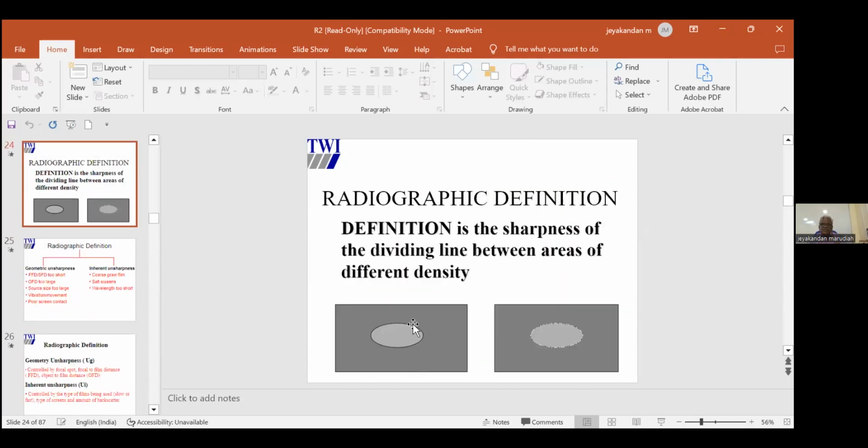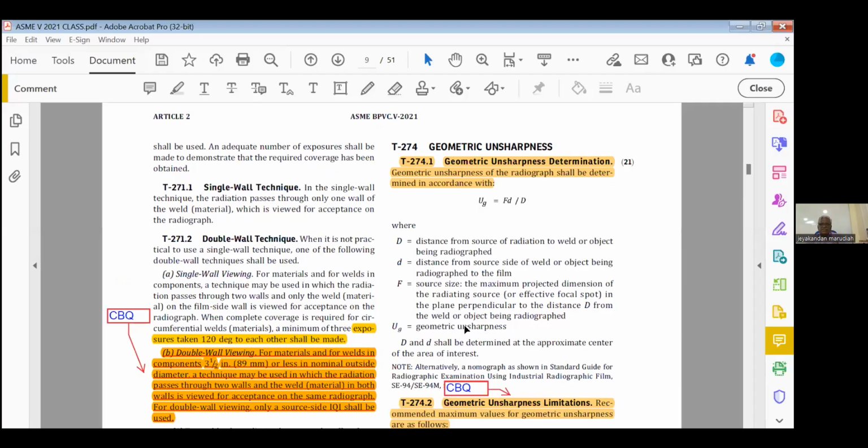See, this is the sharp. This is called unsharpness. The edges are not sharp, it is a blurred image. There will be some unsharpness in the radiography because of the source size and source to film distance. But how much can be accepted? You have to remember this value because recently they started asking in closed book.